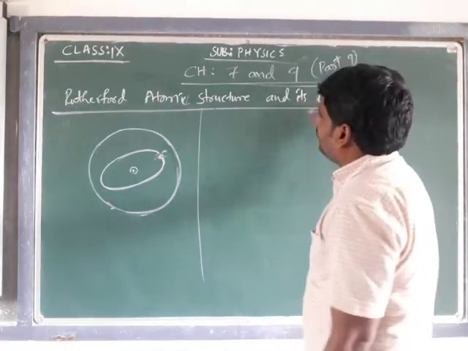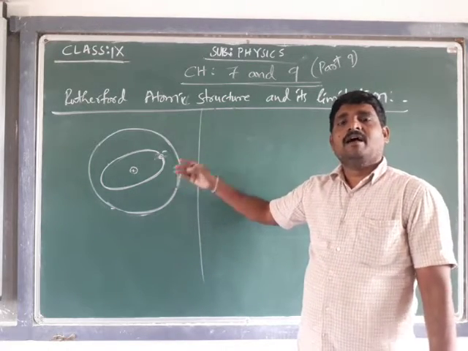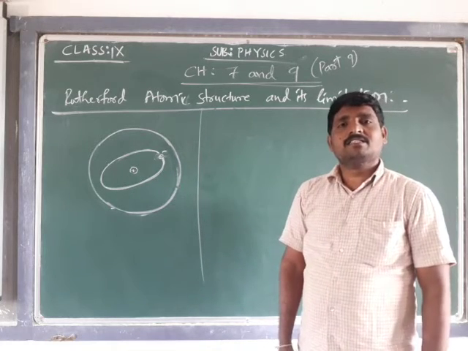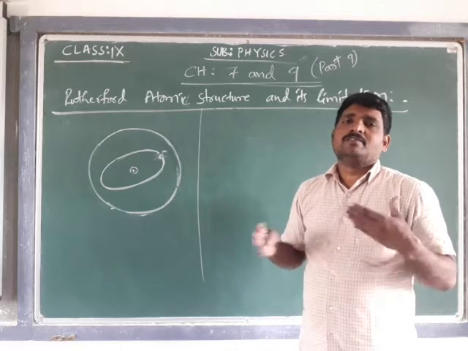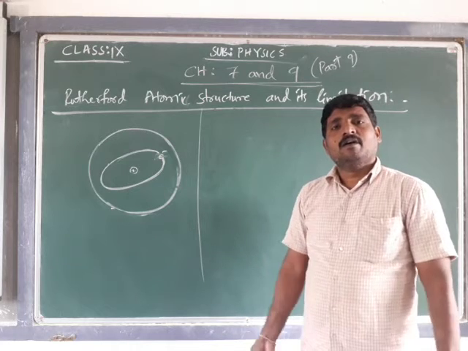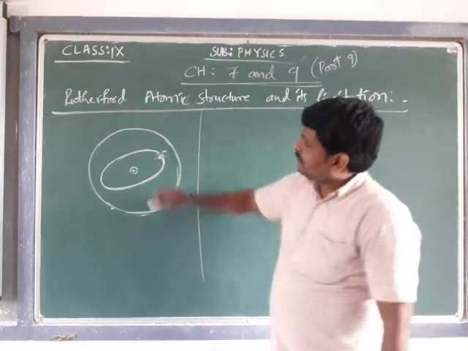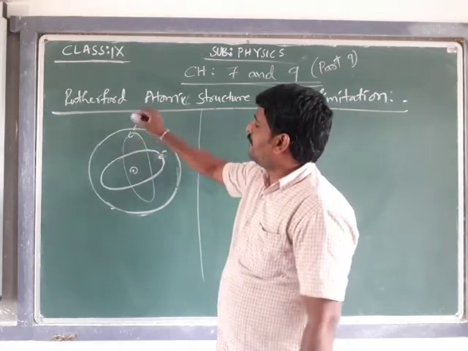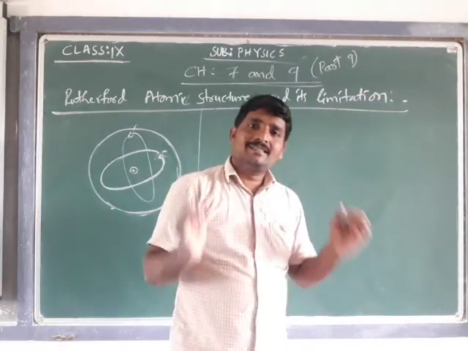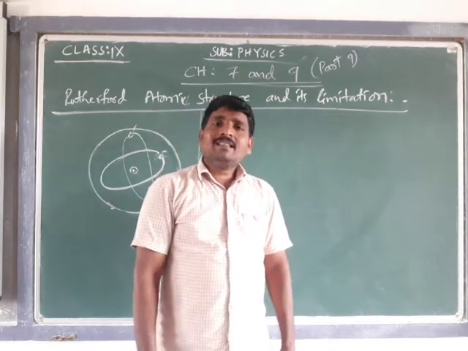That is the limitations of the atomic structure, and this model is considered the nuclear model or nucleus model, or the planetary model, which has been suggested by Rutherford. So sometimes the question will come: which of the following is considered a nuclear model or nucleus model or a planetary model? Who suggested that? Depending on the number of electrons, the electrons are going to revolve around the nucleus. That was the structure of the atom suggested by Rutherford. Now, what are the limitations?